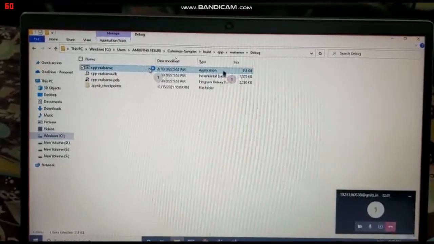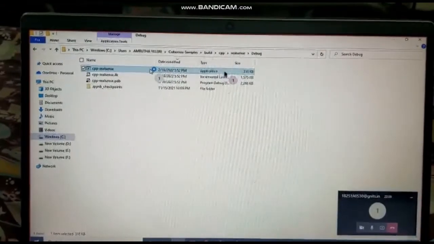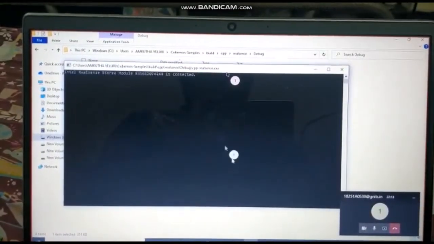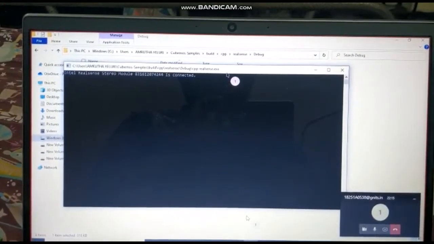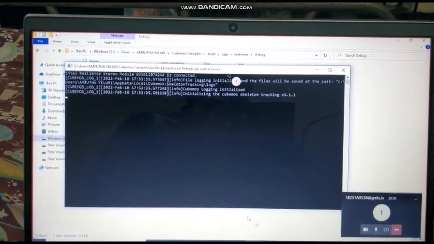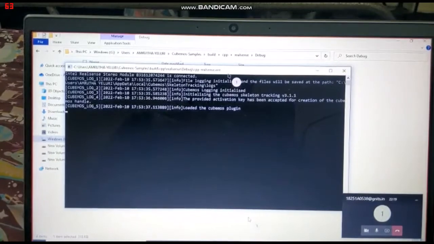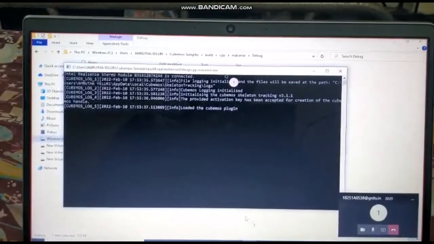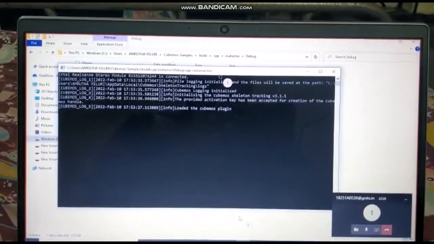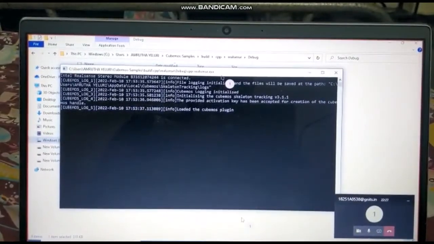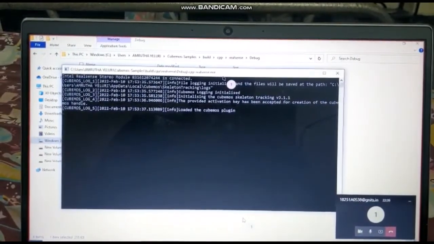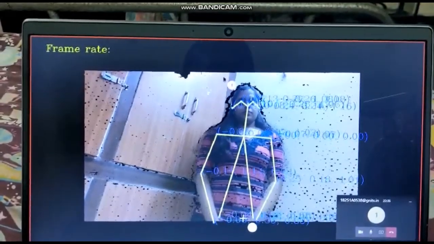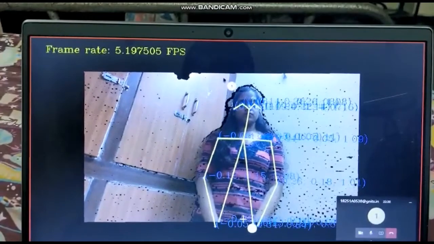This is the execution of the third part for the breathing patterns, where we execute the RealSense depth camera. As you can see, the skeleton tracking is being displayed on the screen.